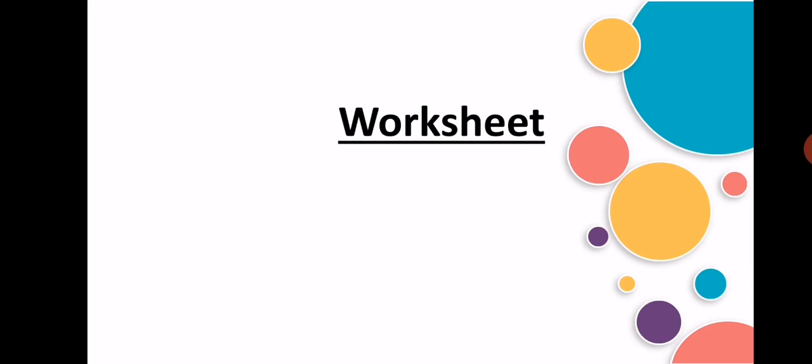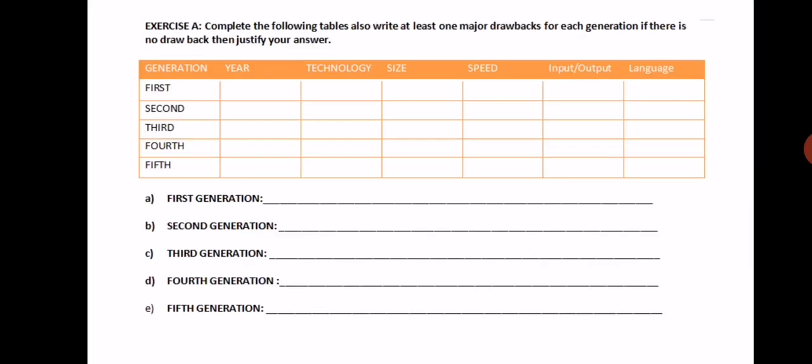Dear student, in this lecture you have to complete worksheet number 2. In exercise A, you have to complete the following table. Also write at least one major drawback for each generation. If there is no drawback, then you have to justify your answer. It means you have to complete the table with the generation year, technology, size, speed, input and output, and language. And below you have to write the drawbacks of these generations. But if you think there is no drawback of some generation, then you have to justify the answer.